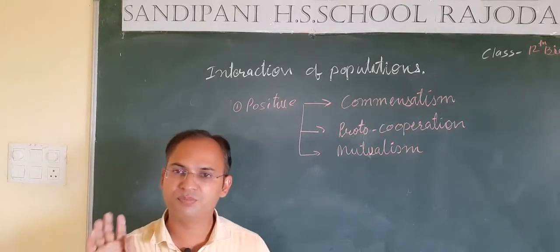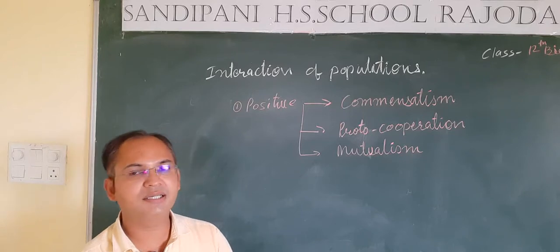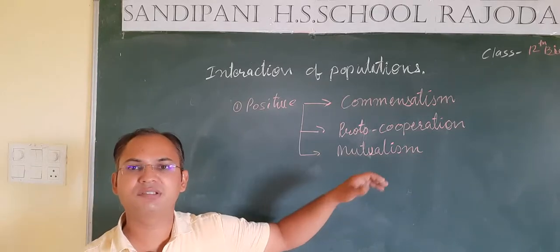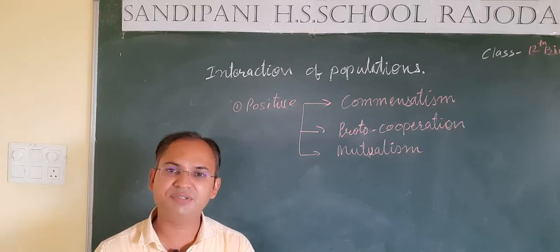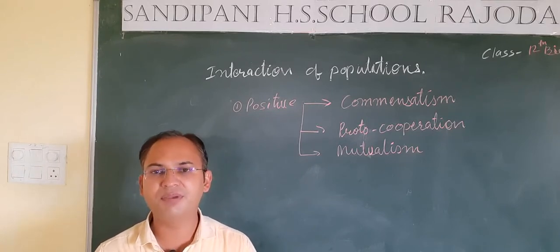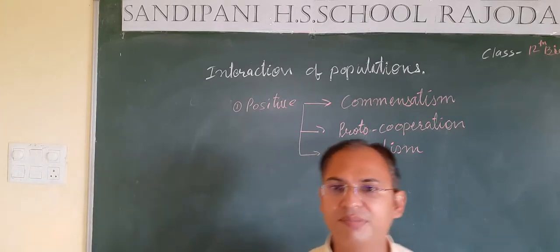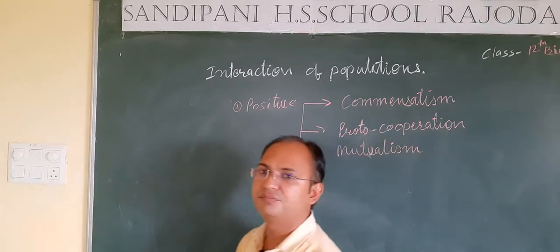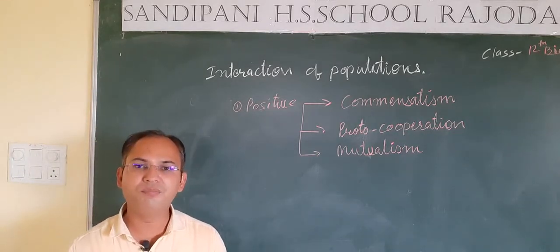Commensalism, proto-cooperation and mutualism are the three types of interaction in which either one or both of the interacting species get benefited. So students, let's discuss them one by one: what is commensalism, what is proto-cooperation and what is mutualism.